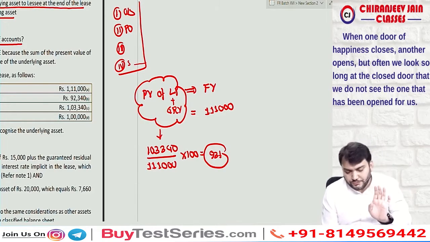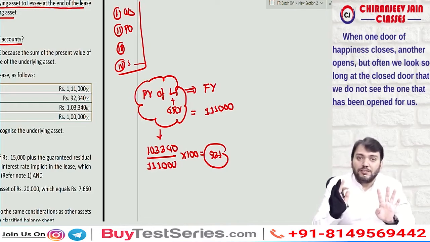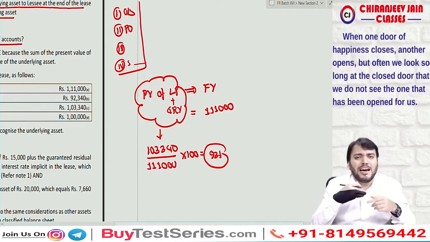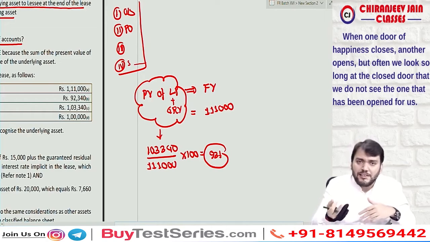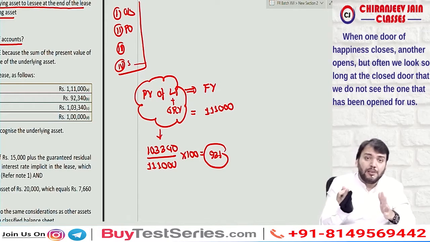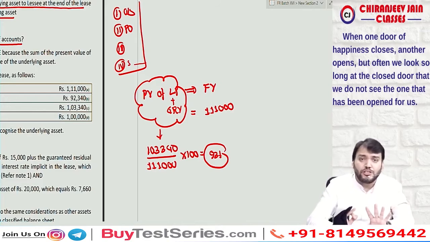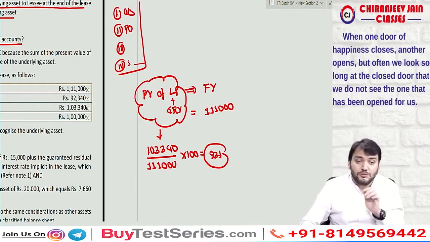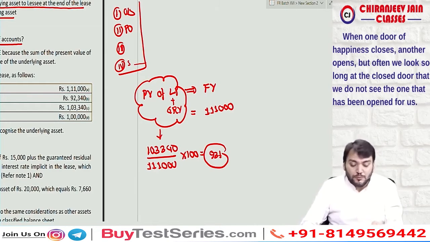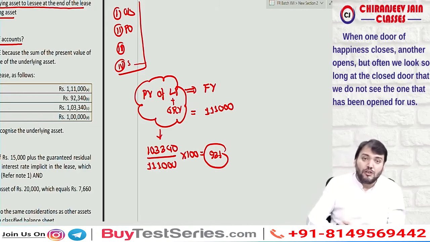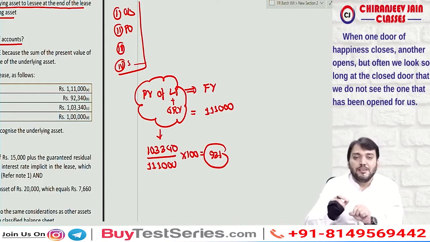Correct? Understood? So it means we need to do accounting treatment based on finance lease, not based on operating lease. However, whenever guaranteed residual value, unguaranteed residual value, interest rate implicit in the lease is given, it means the question is of finance lease. But you need to start by proving this. So you need to first write down that based on this indicator, this lease will be classified as finance lease.